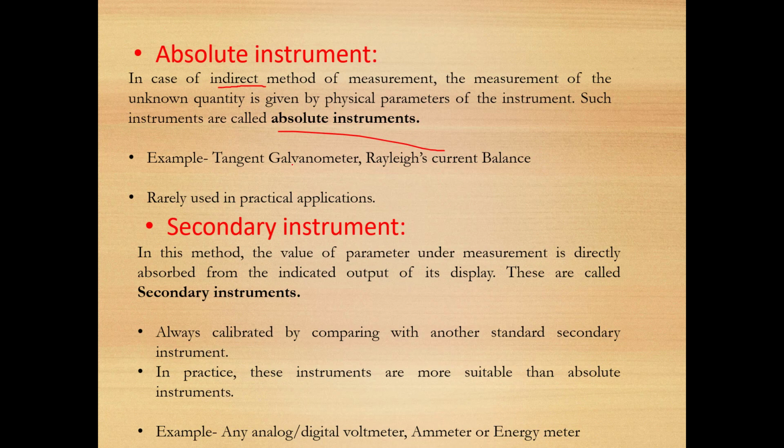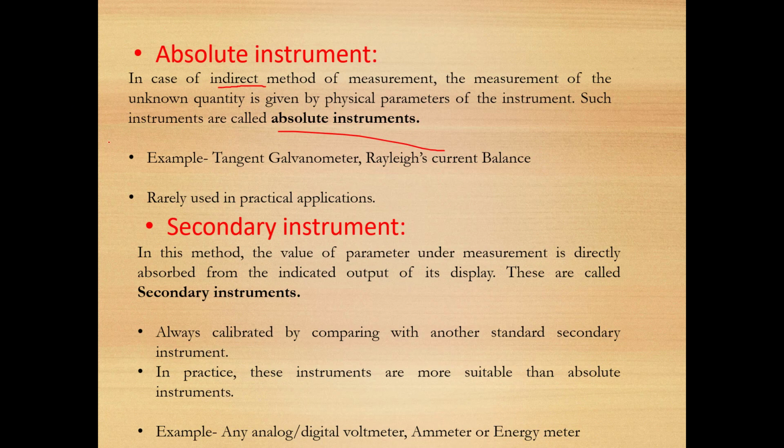But using these two we are getting a parameter which is time. So we are not measuring the motion with the help of a stopwatch or a timer. We are measuring time with the help of a length L and the acceleration due to gravity g. So this is an example of indirect measurement.